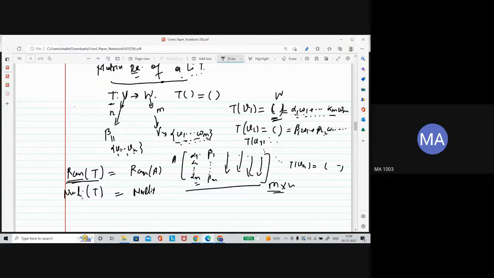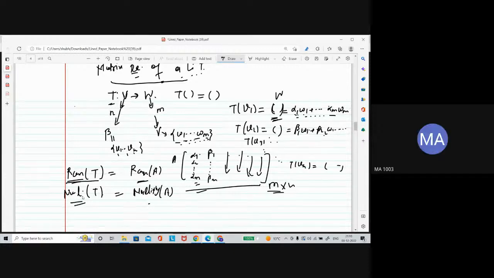And we have just studied how to find the nullity of a matrix. Find the nullity of this matrix, and you can say it is the nullity of the linear transformation. Find the rank of the matrix, and you can say it is the rank of the linear transformation. This is the use of the matrix representation of a linear transformation.